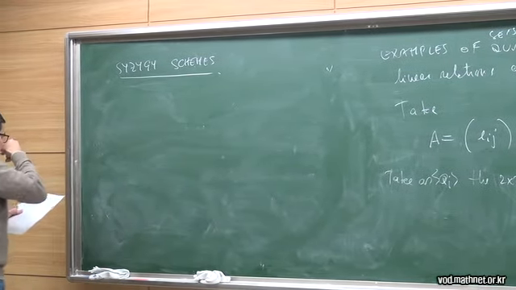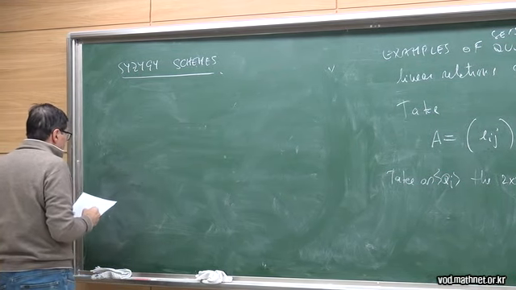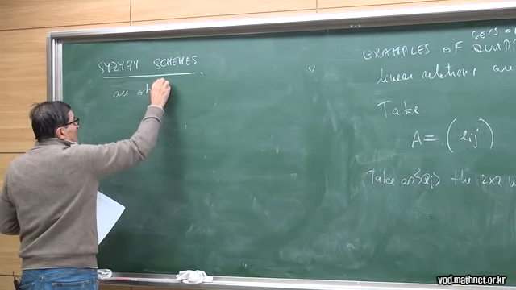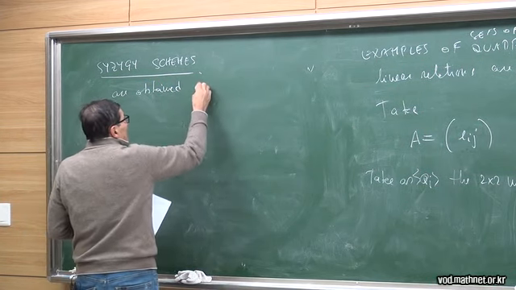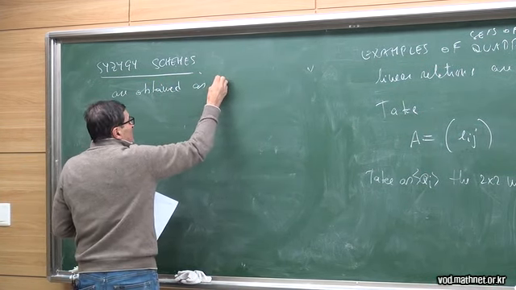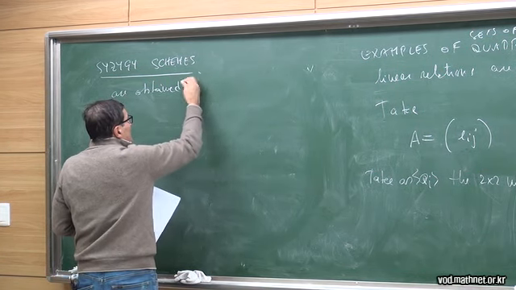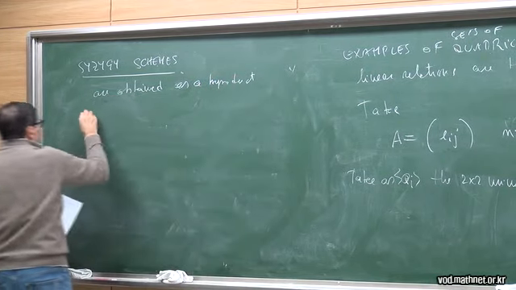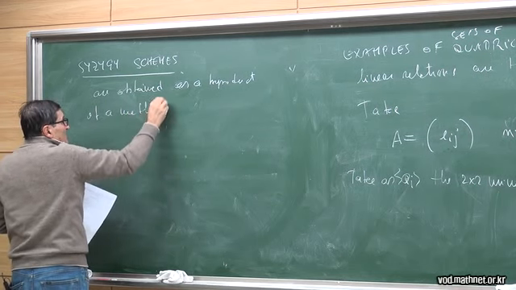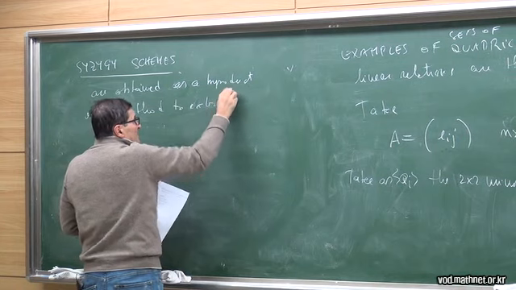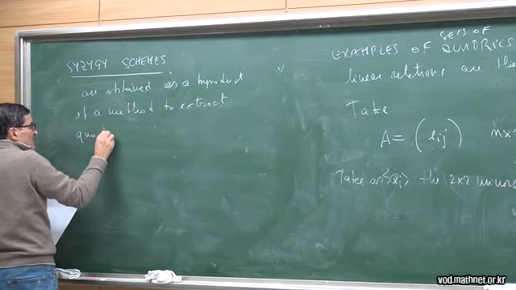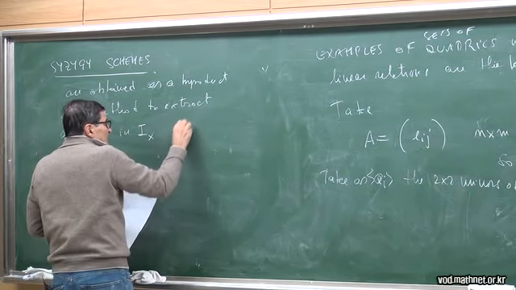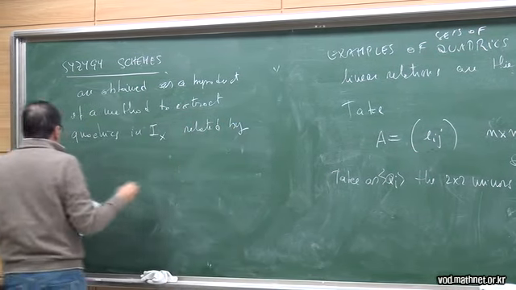Syzygy schemes are obtained as a byproduct of a method to extract quadrics in the ideal of a variety X related by linear relations.